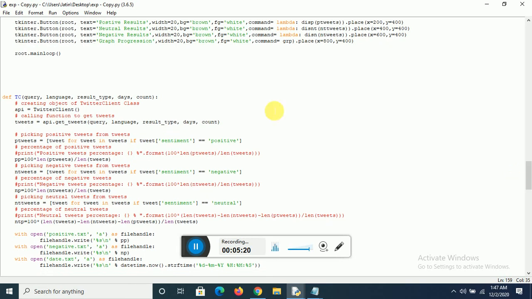So here we go, we go to the TC function. We pass all the query, language, result type, days and count. As the first line says, API is equal to Twitter client. Here we are accessing the API. This is the point at which we access the Twitter API. So we create an object of the Twitter client class. Let me take you to the Twitter client class.